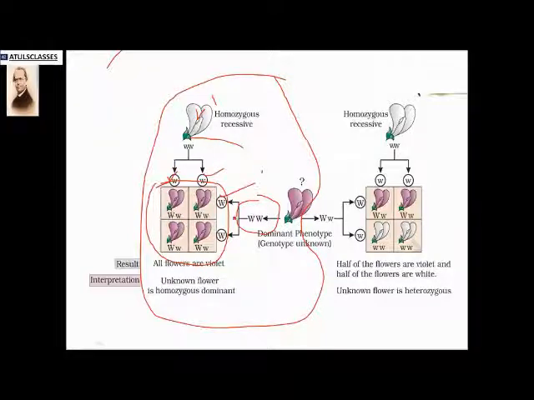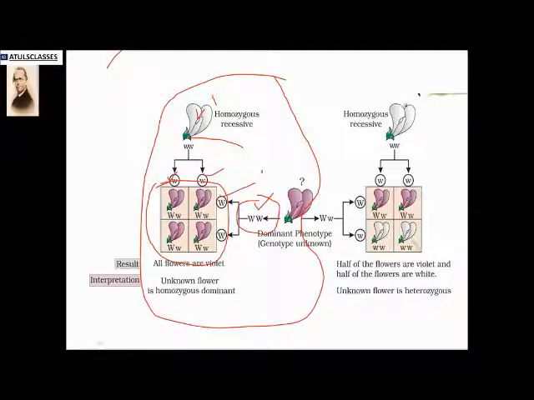In the Punnett square, we found that all the plants showed the same character, meaning there is no ratio of violet or white, all are violet. So this means that the plant whose zygosity we were determining is a homozygous dominant.